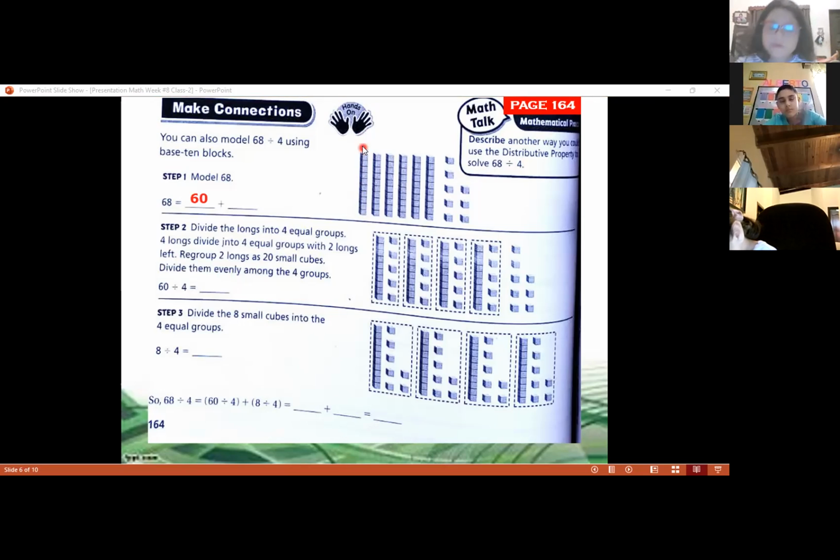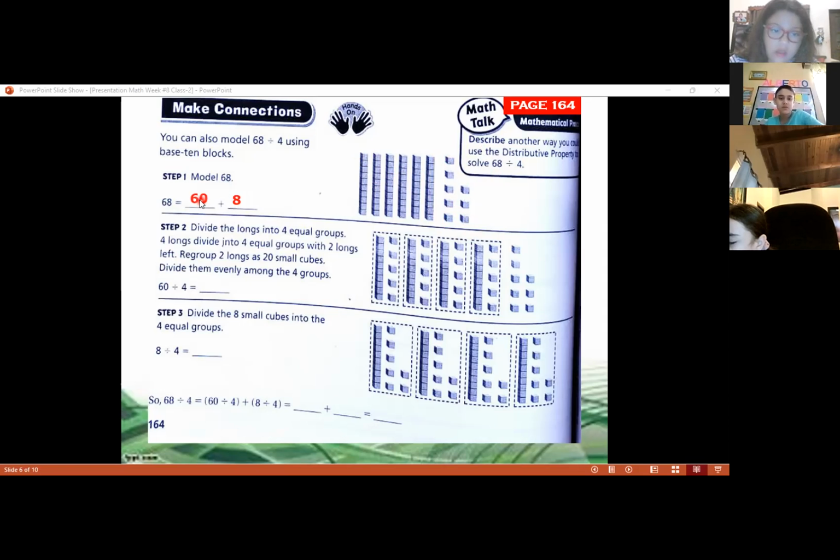So this one is 10. This one is 10. So we have 6 of 10, which is 60. And how many ones we have? We have 1, 2, 3, 4, 5, 6, 7, 8. So let's write 8 here. 60 plus 8. So that is the way that we're going to model using the base 10 blocks. 60 and 8 ones. 6 tens that we have, that is equal to 60.